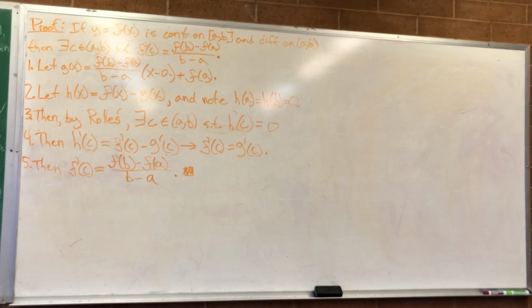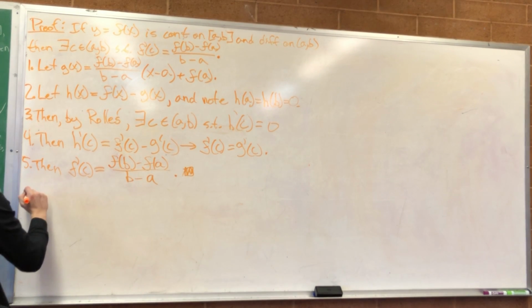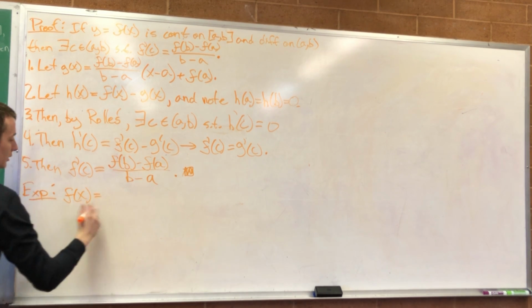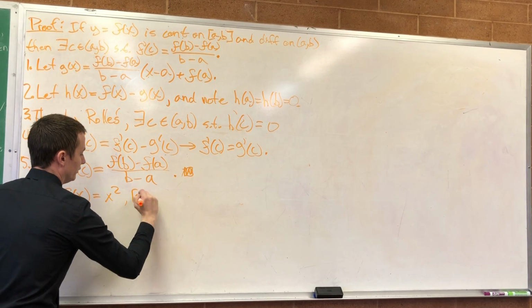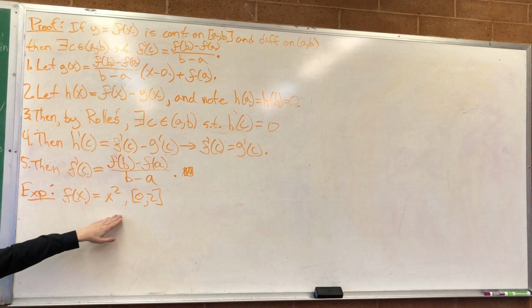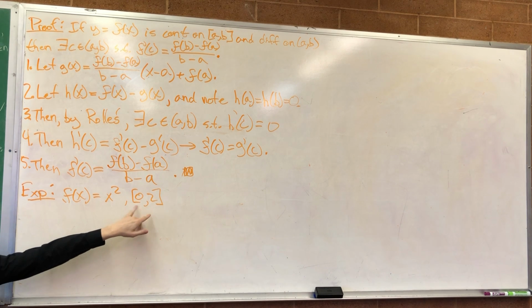Example: the function f of x equals x squared on 0 to 2. So we're doing an example here, where f of x is equal to x squared on 0 to 2. Okay, so we're supposed to show that this function has a certain slope. What's the average change of this function from 0 to 2?